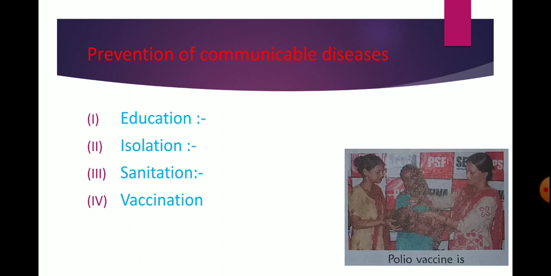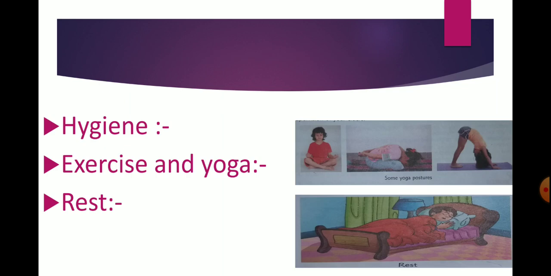Next is hygiene. What is the meaning of hygiene? Hygiene means practices that maintain and preserve our health through cleanliness. We should follow a few steps to maintain cleanliness and good health. We should keep our body clean with soap and water, and brush our teeth in the morning and at night before going to bed.